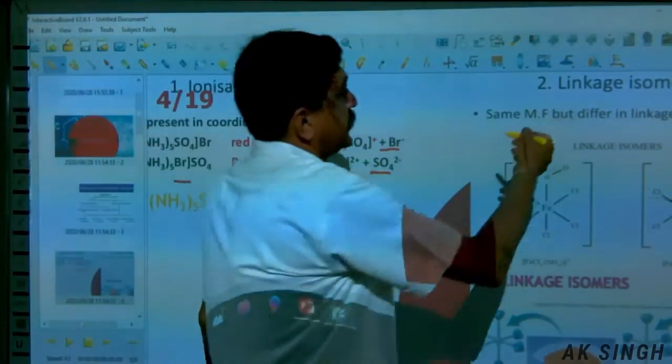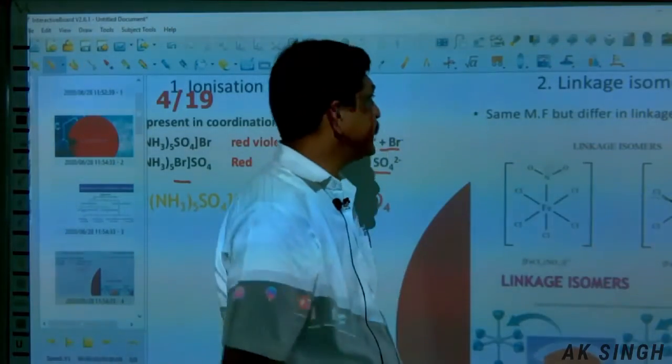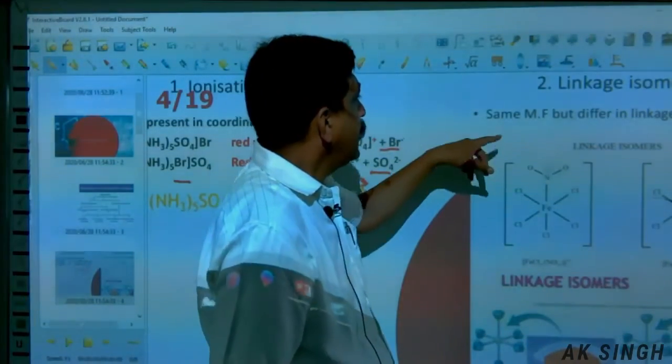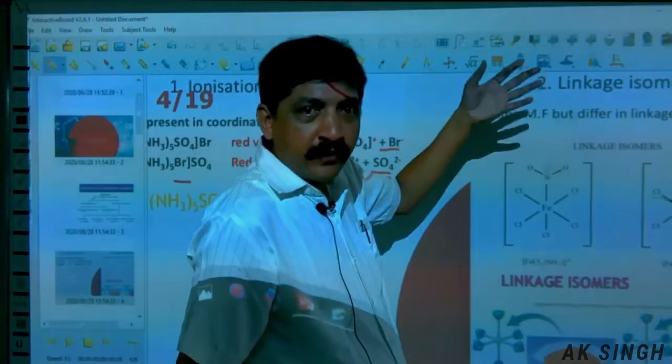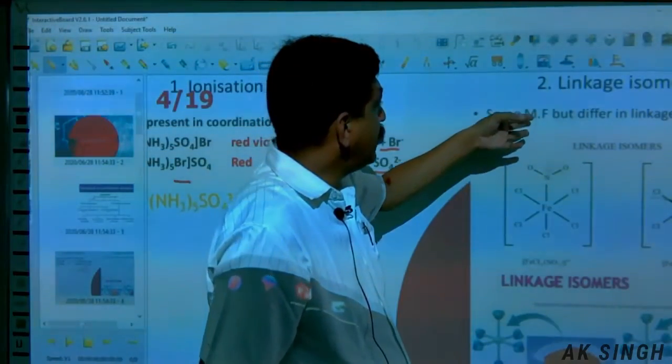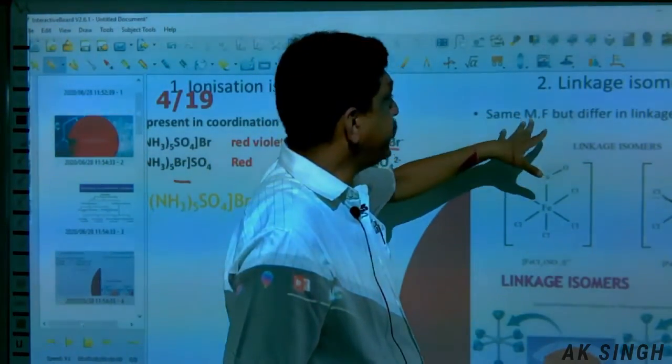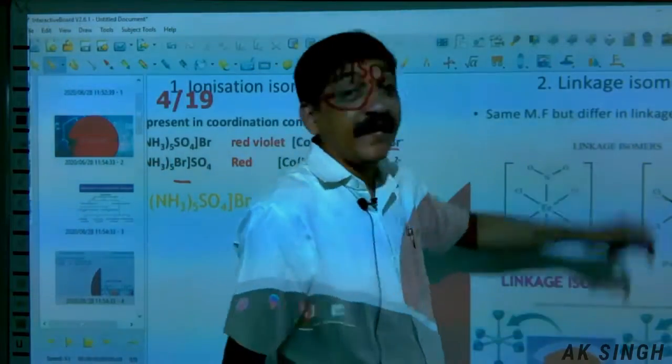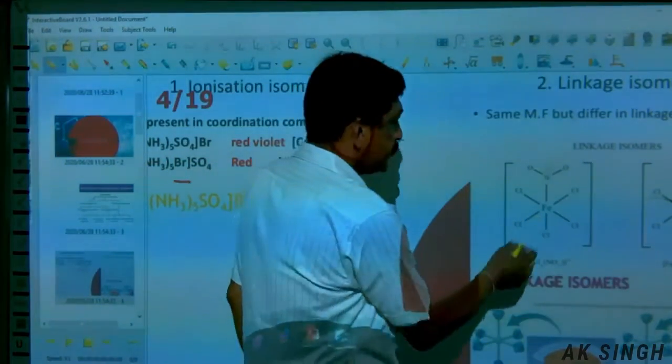The second isomer is the linkage isomer. They are found when the compound has the same molecular formula but differs in the linkage. Let us see this example.